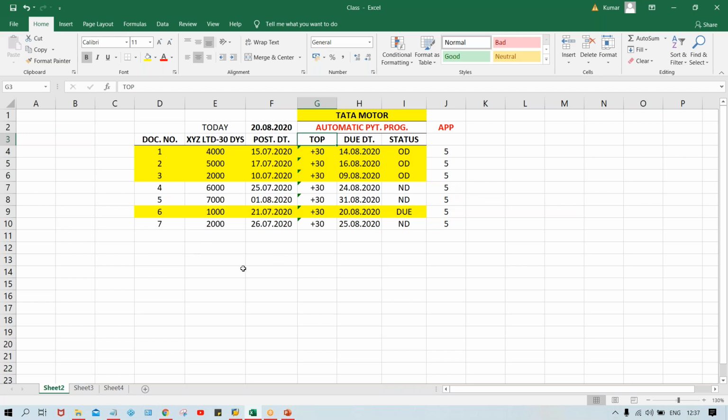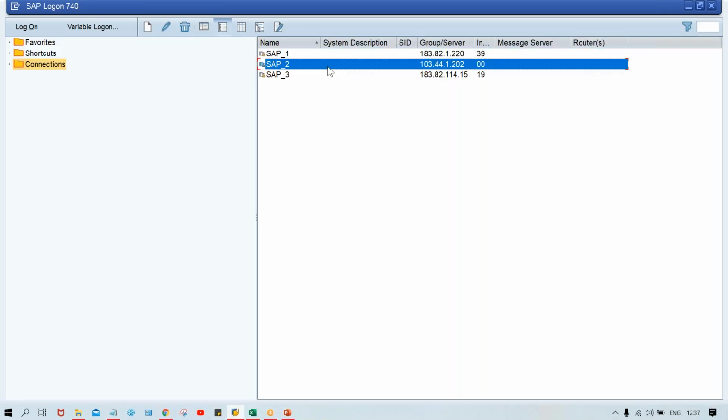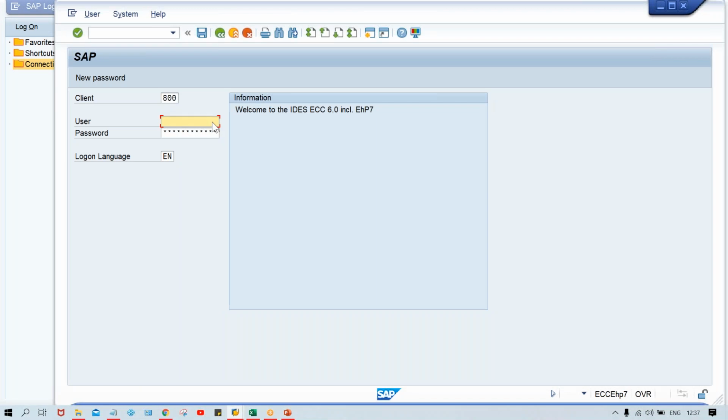Okay, so we'll do one thing, or else if in this date you have to post, then you have to open the period for the whole year, as I suggested in the previous session. It is better to open the period for the whole year, because the invoices are supposed to be posted in the previous period, then only they are going to be due and overdue, right? I'll just show you here practically itself. Let me log in first, and it's very simple, guys. Let me log in first and then I'll show you.